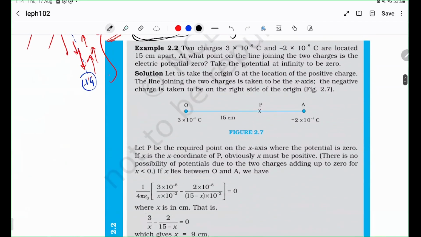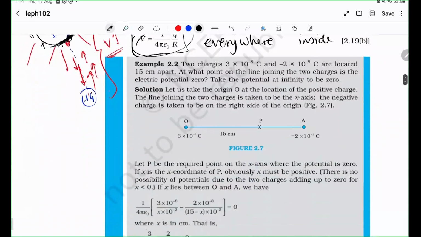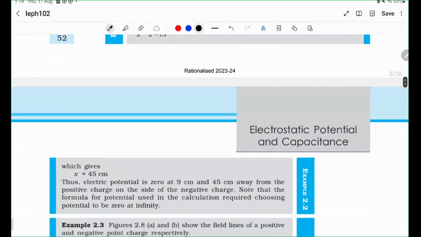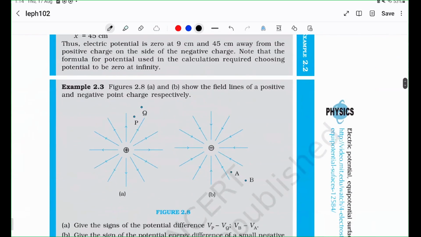So whenever you're asked to calculate the potential, it's important to calculate both inside and outside as two separate cases, because they have different values. Whenever you're asked to calculate potentials, you have to calculate differently for different regions of electric fields, obviously. If you have the same electric field, then the calculation is going to remain the same, qualitatively.